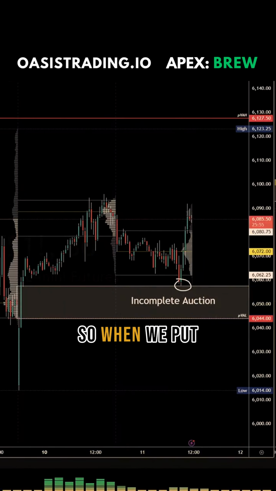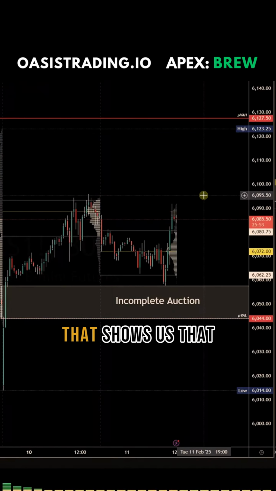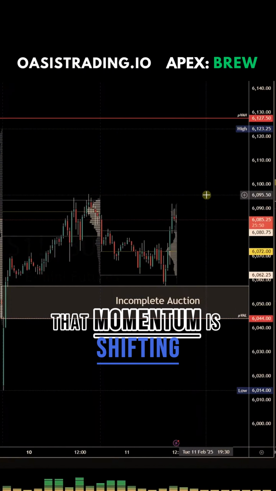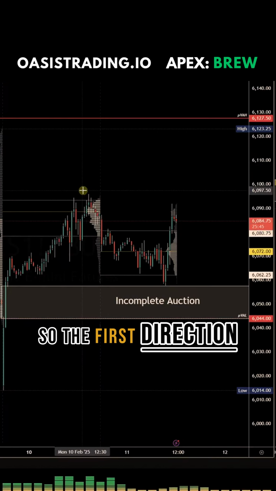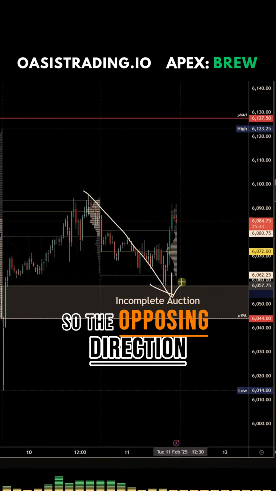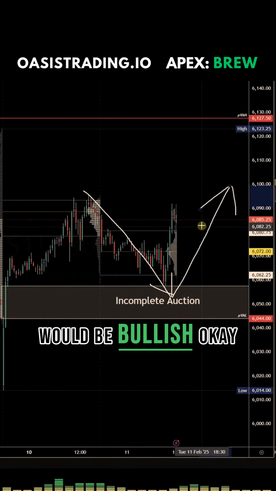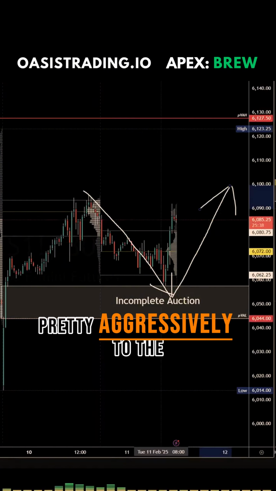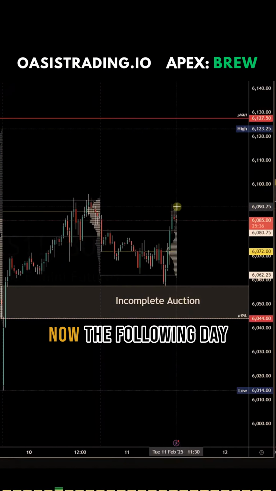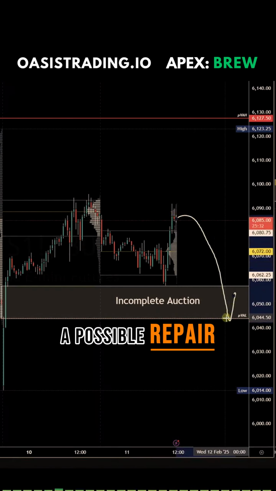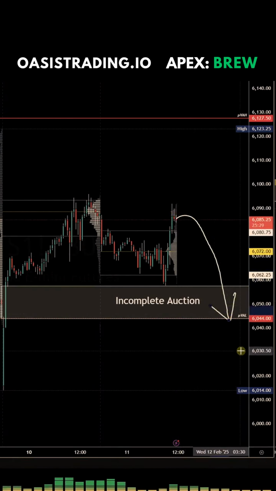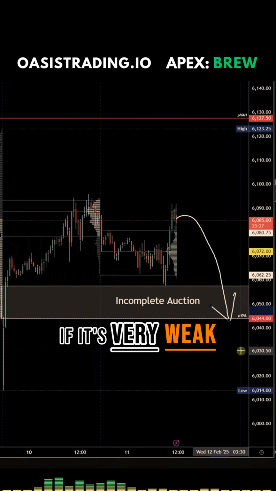Okay, so when we put in an incomplete auction, that shows us that momentum is shifting very aggressively in that opposing direction. The first direction was bearish, so the opposing direction would be bullish. So we are shifting pretty aggressively to the buy side. Now, the following day, we could look for a possible repair of that incomplete auction if it's very weak on that open.